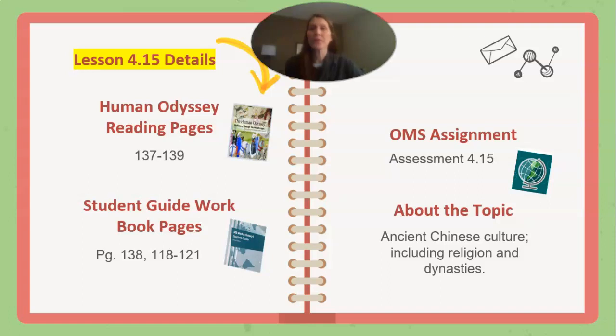Our lesson 4.15 details are Human Odyssey reading pages 137 to 139. It's important that you are reading those pages. There's additional information in there that we simply can't get in during our Flip video time and class time. Student Guide Workbook pages 138 and then 118 to 121. I'll explain that later. It looks like we're going backwards. OMS assignment assessment 4.15 and ancient Chinese culture, including religion and dynasties.